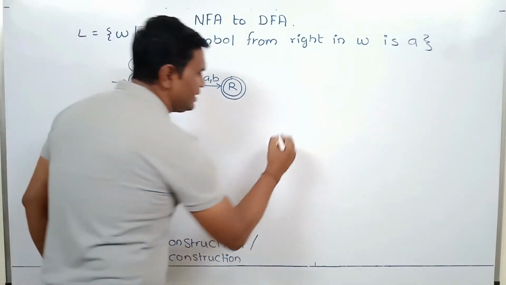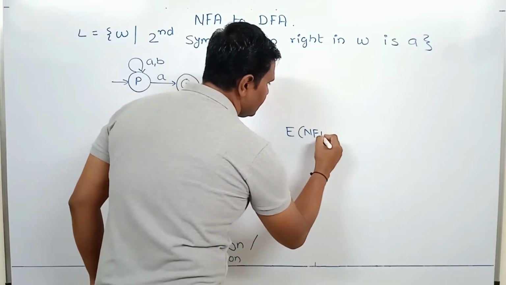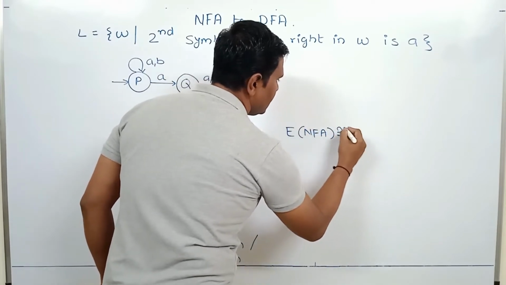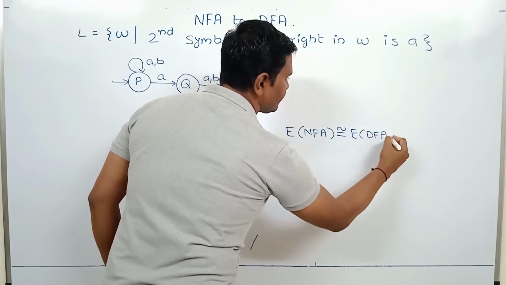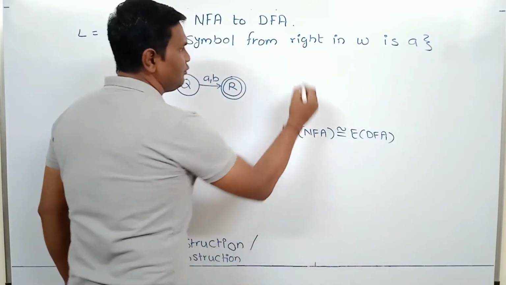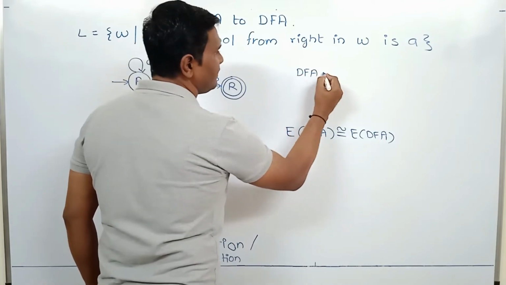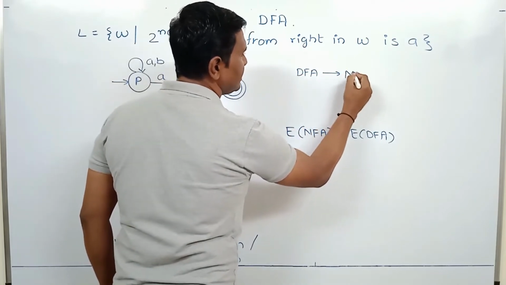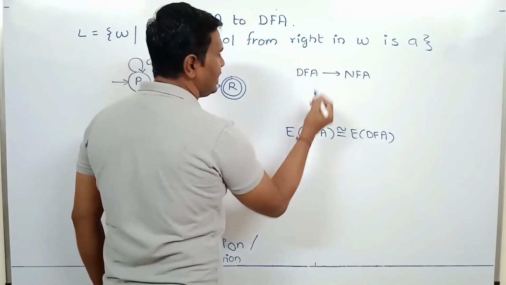Or we can say that expressive power of NFA is equal to expressive power of DFA. Now if we consider any DFA, then same DFA can also be considered as NFA. Every DFA is also an NFA.